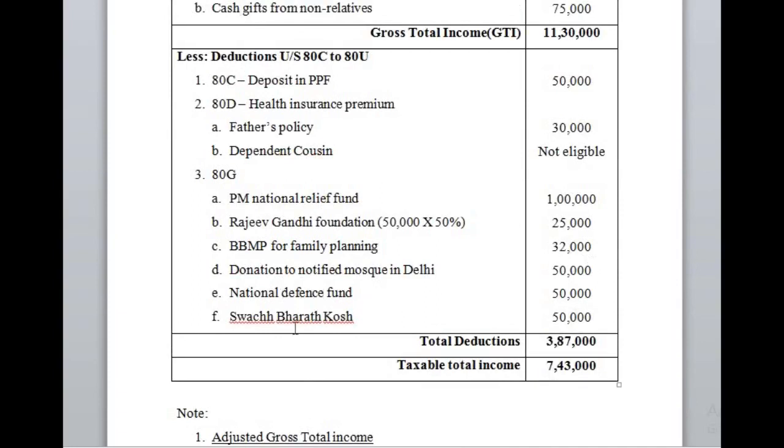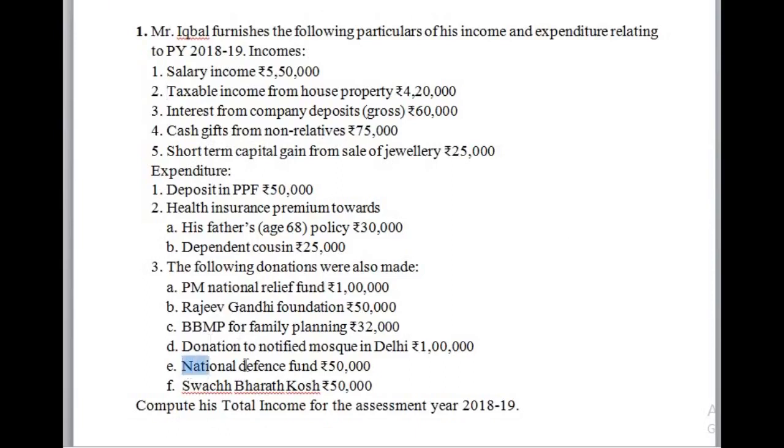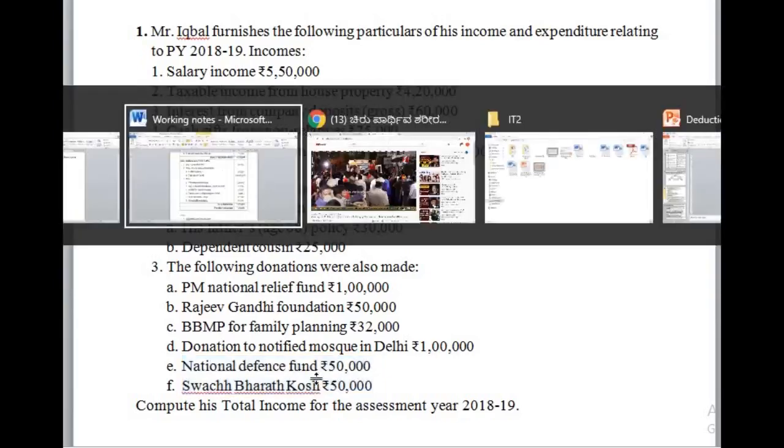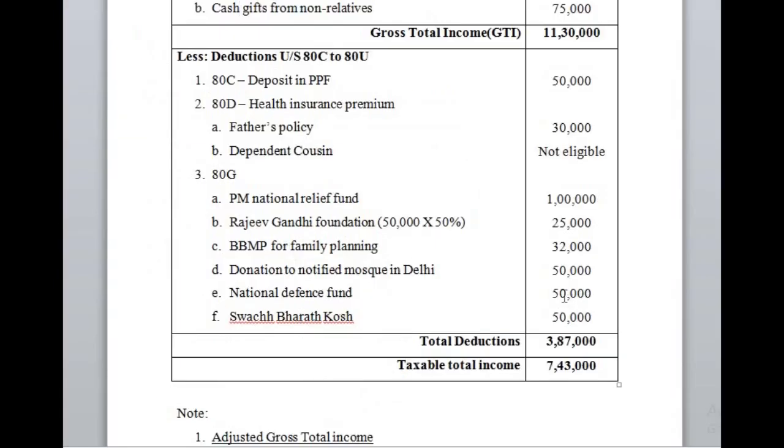National Defence Fund and Swachh Bharat Kosh: these two are deductions allowed under section 80G where 100% will be allowed without any comparison. So the entire amount will be allowed as deduction, 50,000 and 50,000. After adjusting all these deductions, the balance will be the total taxable income of rupees 7,43,000.